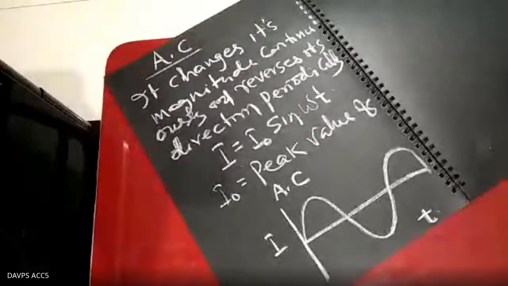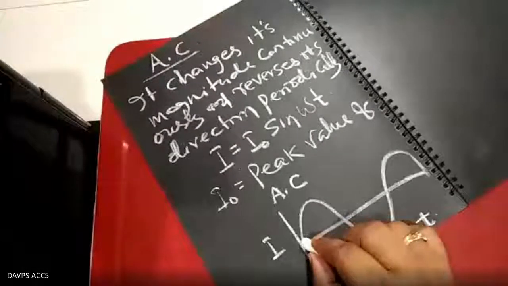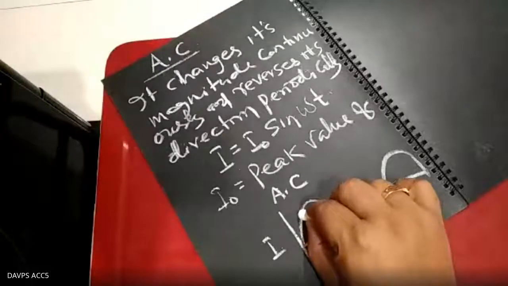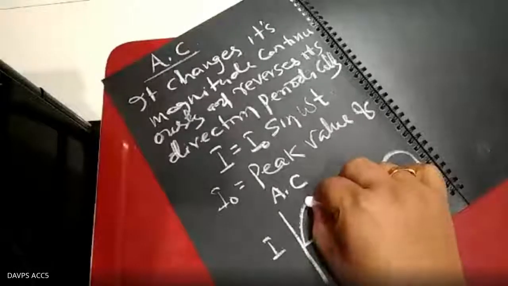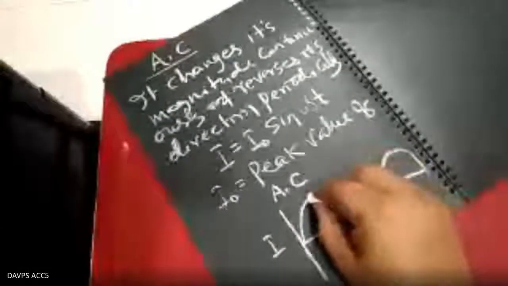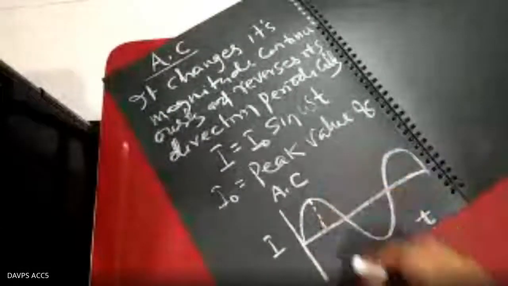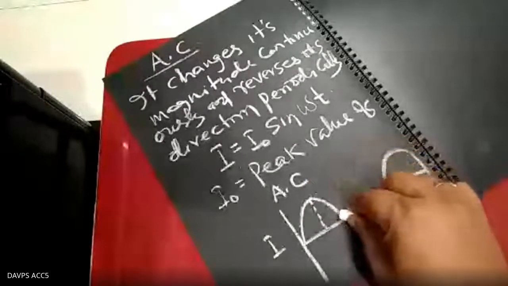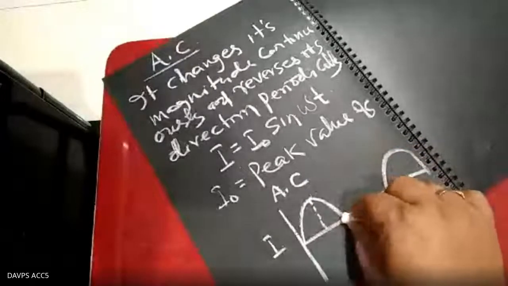So what happens here? The current gradually increases and attains the maximum value here, and that maximum value is called the peak value. Again it decreases and attains the zero value here.